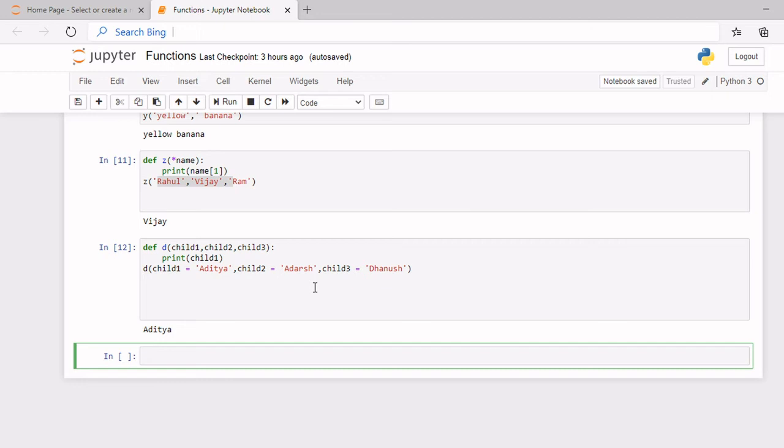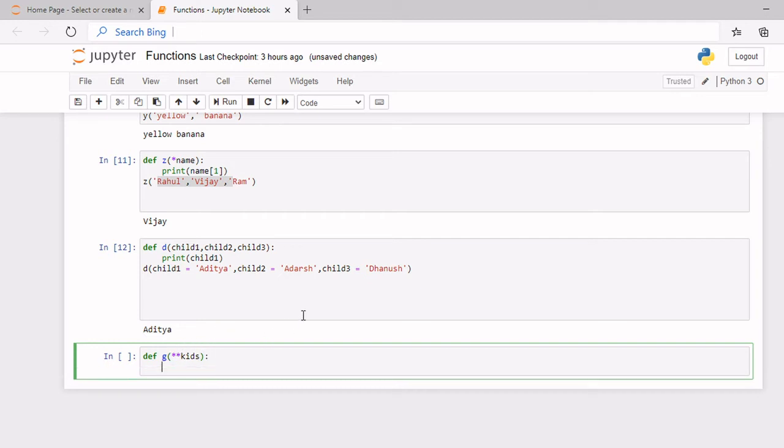Okay, so let's create a function, and I'll name it G, and now I'll just write here double asterisks and kids. So for arguments, you need to use asterisks, but for key arguments, you need to use double asterisks.